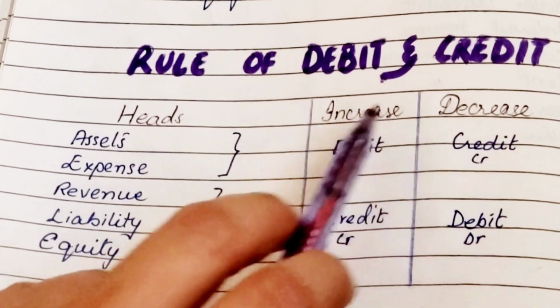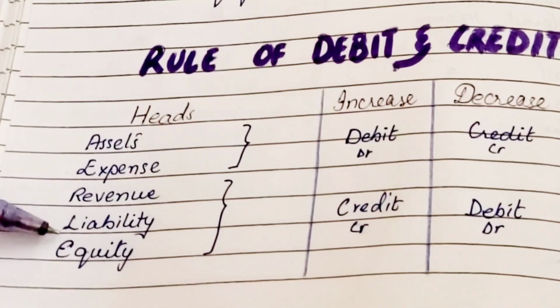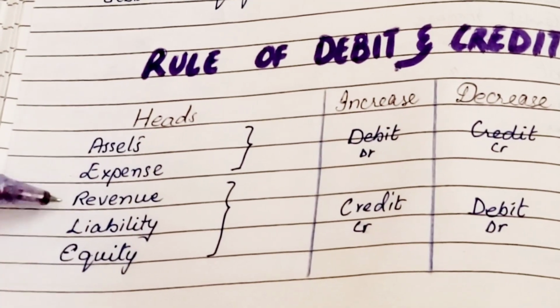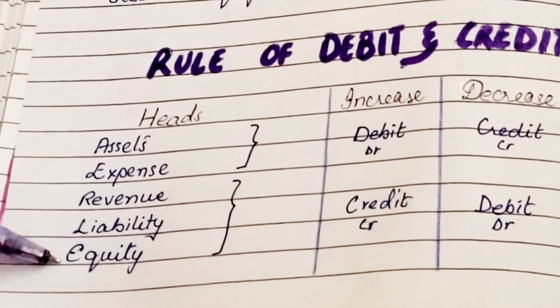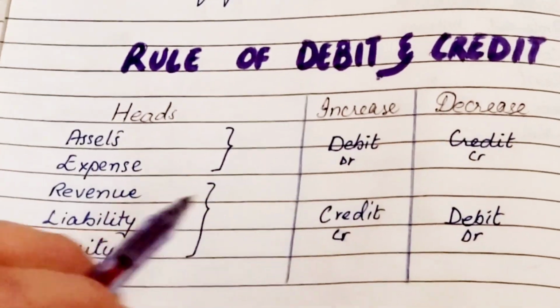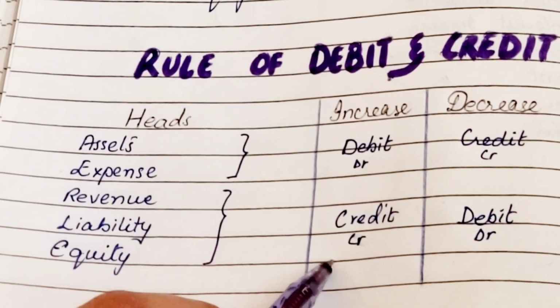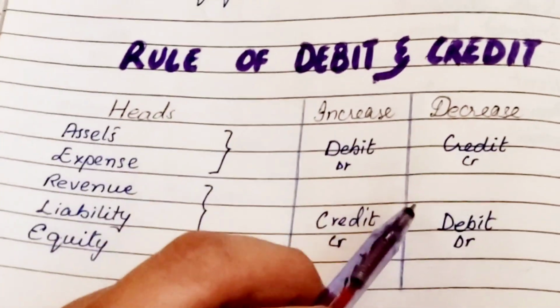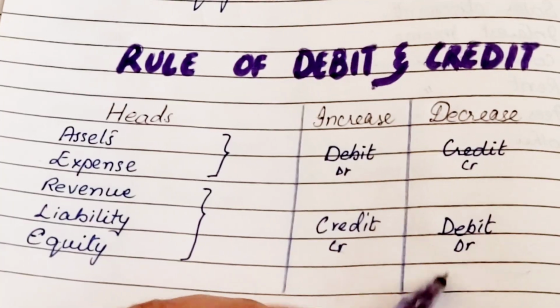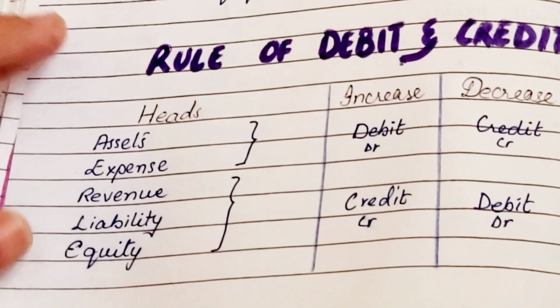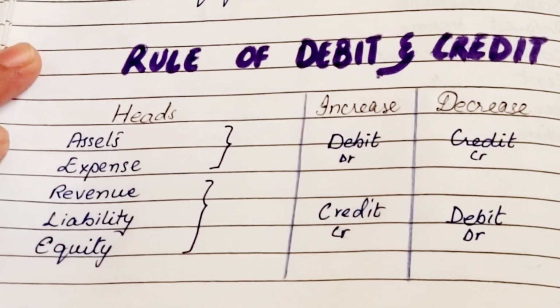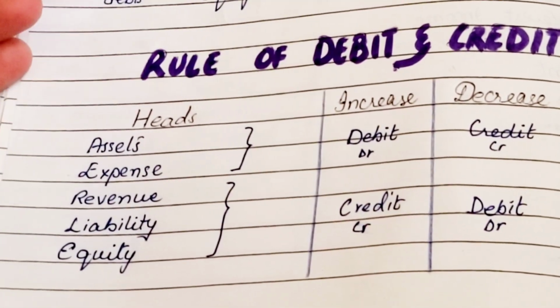And the opposite of this: revenue, liability, and equity. Whenever these three increase, they are shown on the credit side, and decreases of them are shown on the debit side. This chart is very easy to understand if you understand the pillars of accounting.